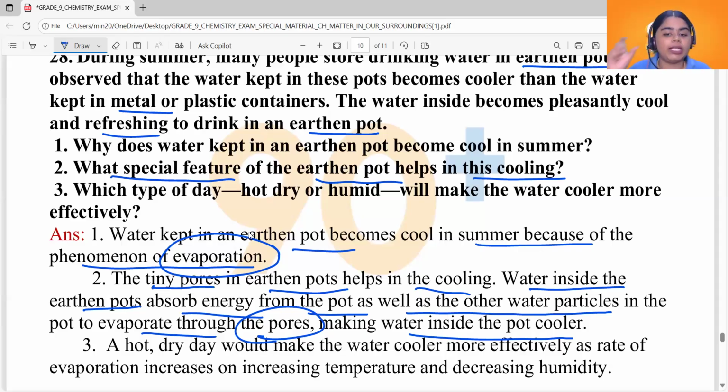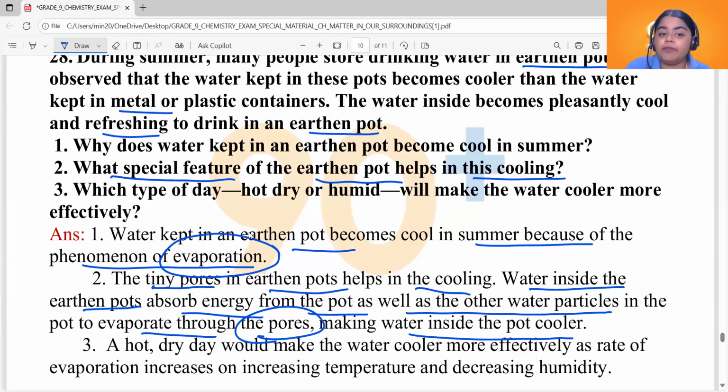What happens to this water? Water absorbs heat from the pot as well as the other water particles inside the pot to break free from the force of attraction it has with the other particles and evaporate through the pores, not seeping through the pores. It is getting evaporated through the tiny pores. Okay, so that's how our earthen pot gets cooled down, or the water kept in the earthen pot gets cooled down.